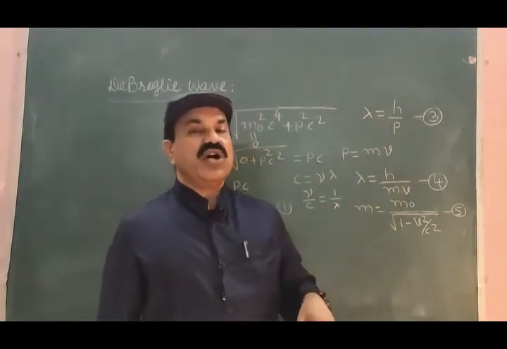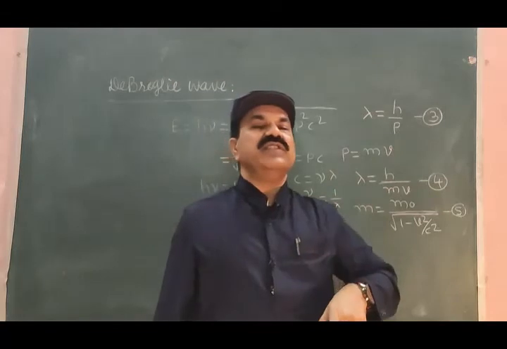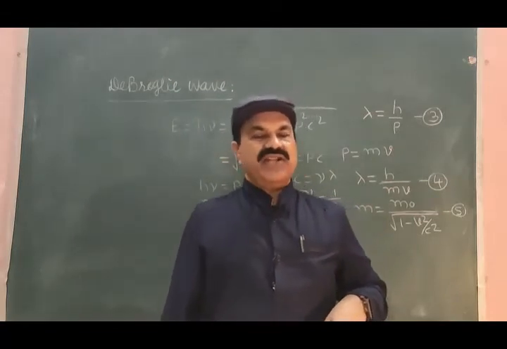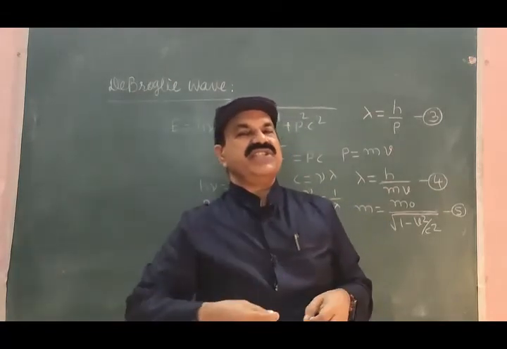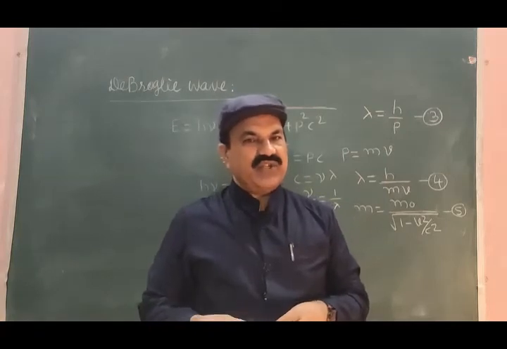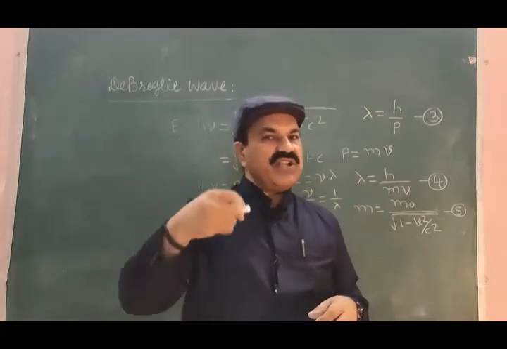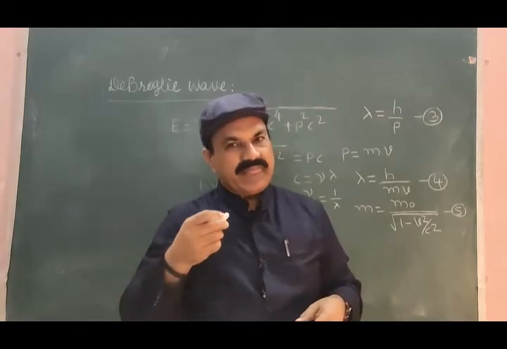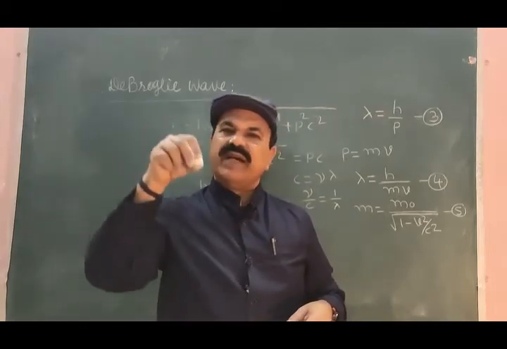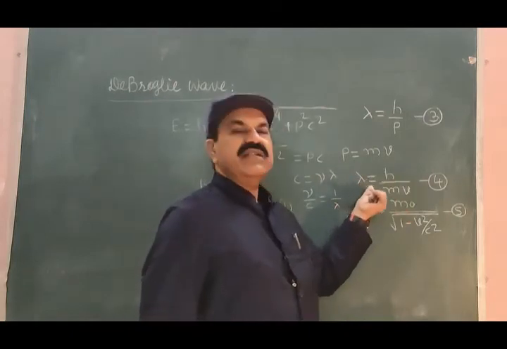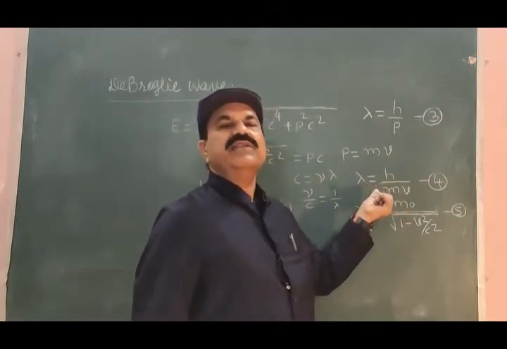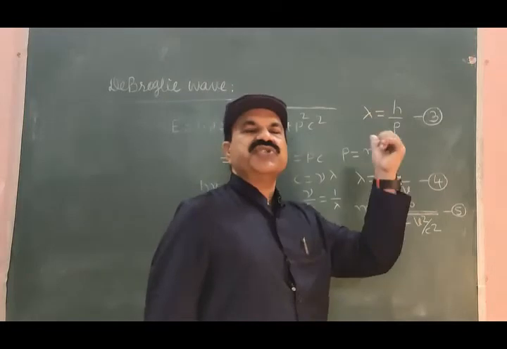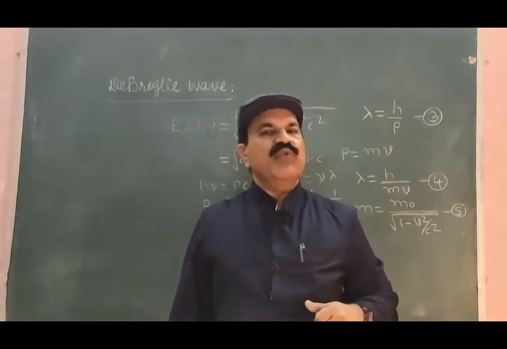This is because the momentum of the mass is large. As the velocity v increases, the mass m is also increasing, consequently increasing the momentum and decreasing the wavelength of the wave associated with the moving body.